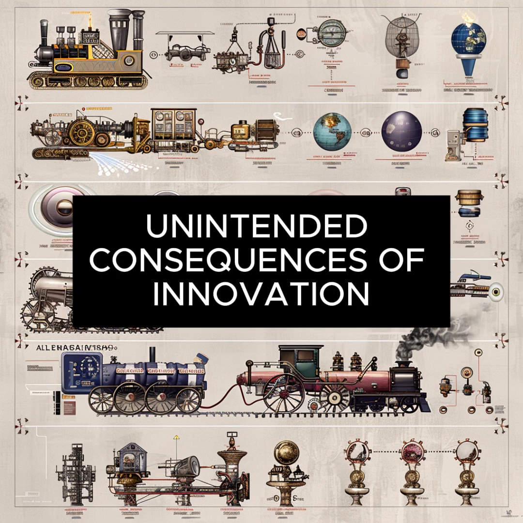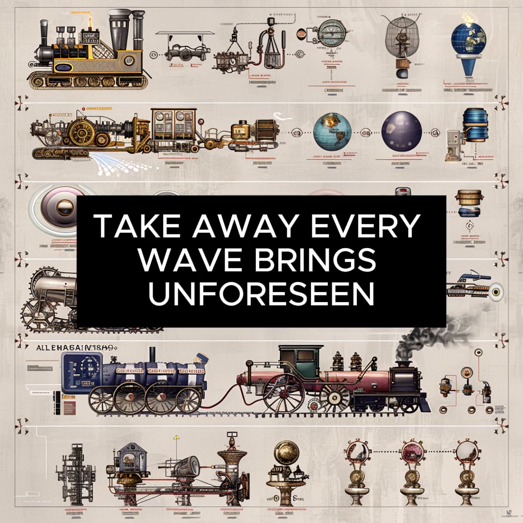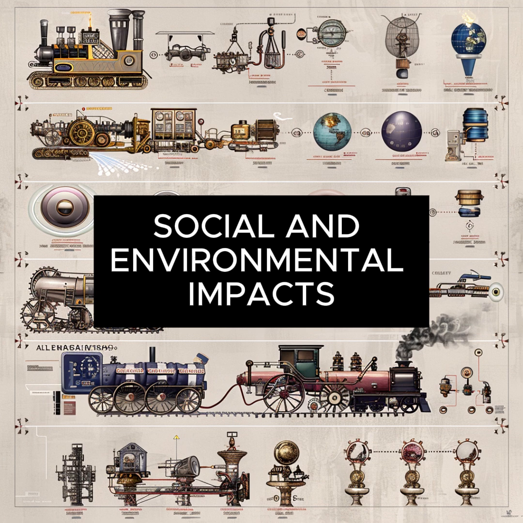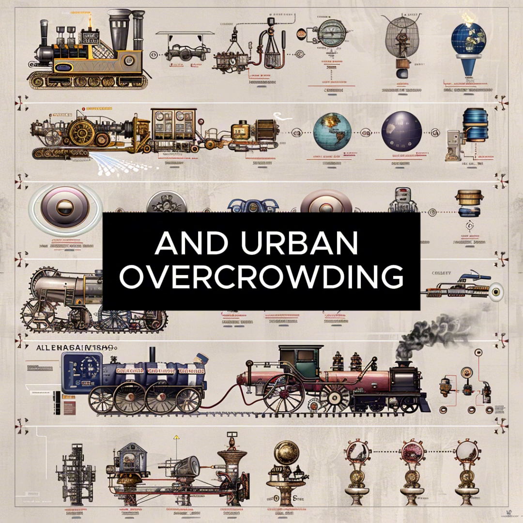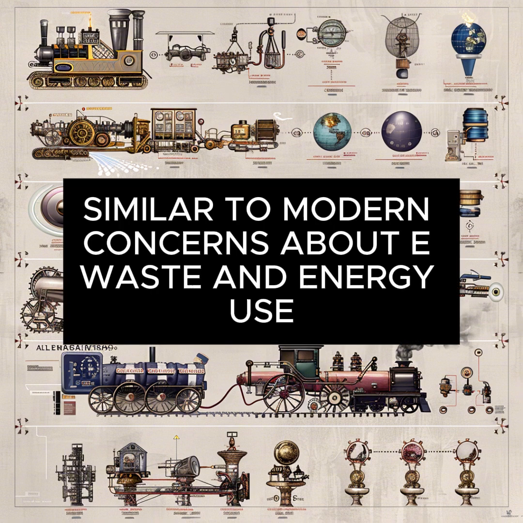13. Unintended consequences of innovation. Takeaway: Every wave brings unforeseen social and environmental impacts. Example: the Industrial Revolution spurred pollution and urban overcrowding, similar to modern concerns about e-waste and energy use.